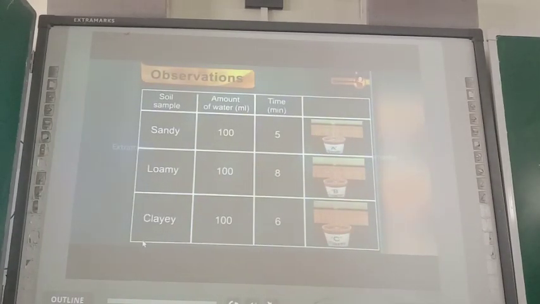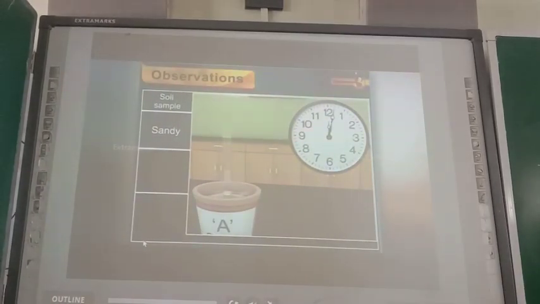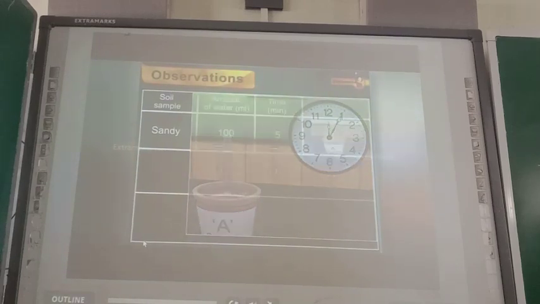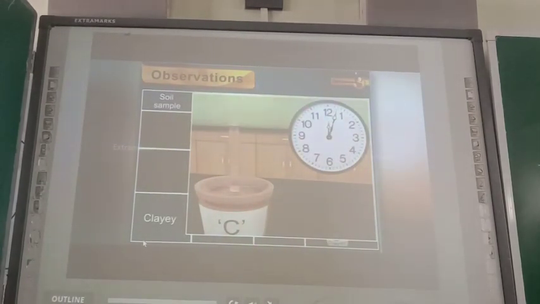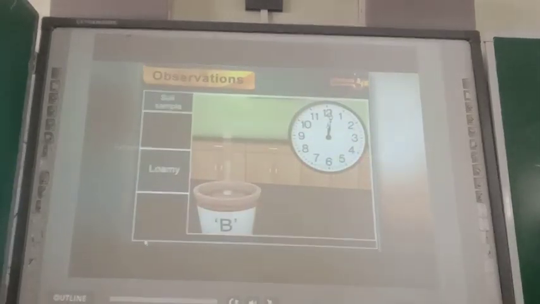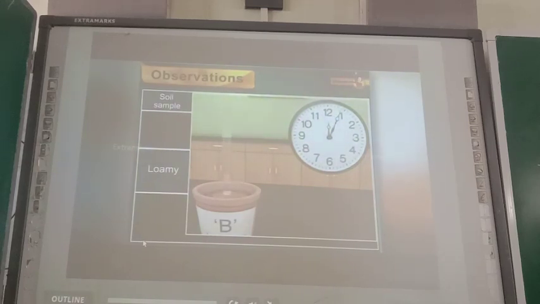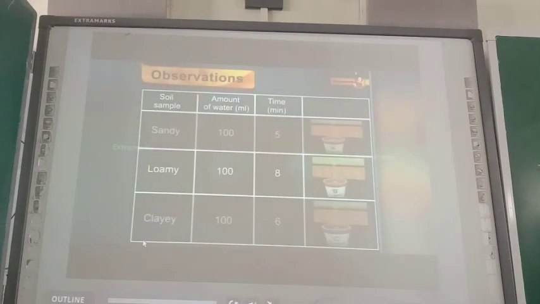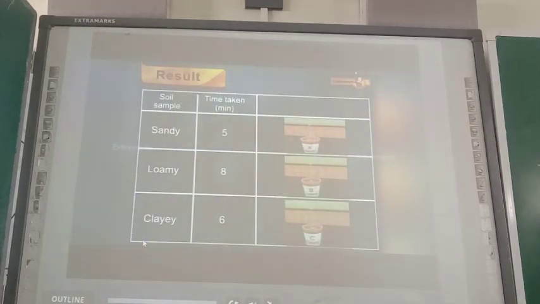The water got drained off through the sandy, clay and loamy soils after 5 minutes, 6 minutes and 8 minutes respectively. Water percolated down through the sandy soil in much less time than the clay and loamy soil.